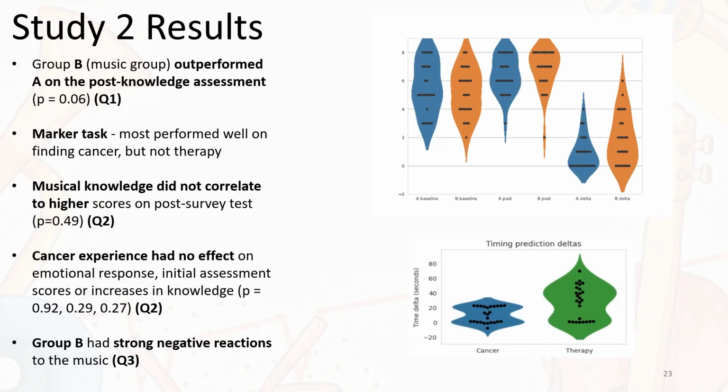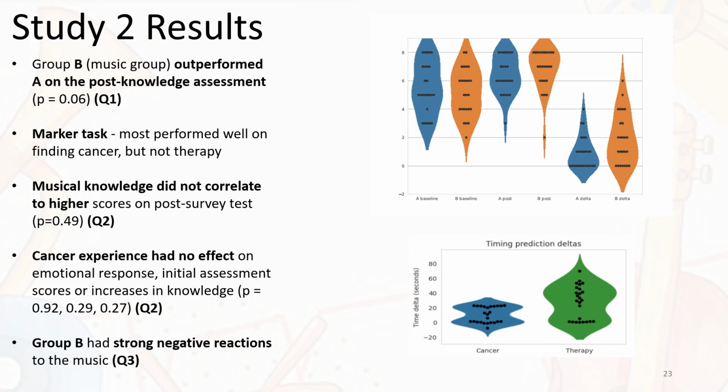Our analysis demonstrated that the music group, Group B, outperformed Group A on the cancer literacy assessment after the study was complete. However, we found that while most participants were able to accurately identify where the cancer started in a piece, they were not able to find where the therapy started. We found no correlation between people's scores on the musical literacy assessment and the changes in their cancer literacy scores. This was also true for individuals who had prior experience with cancer.